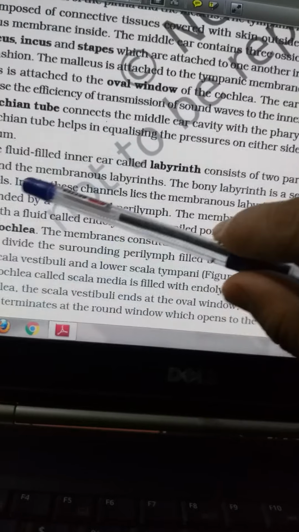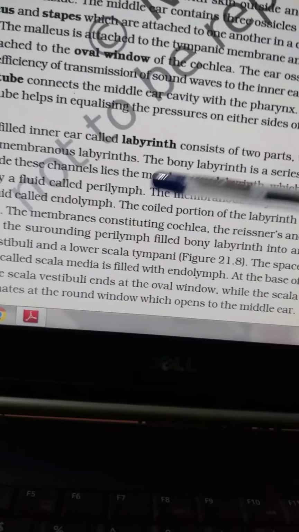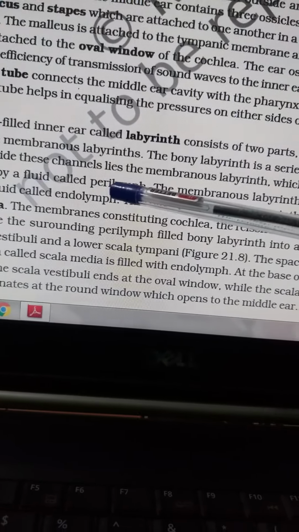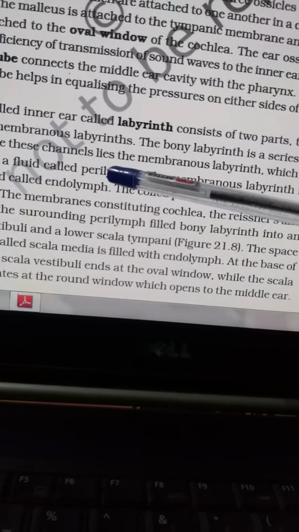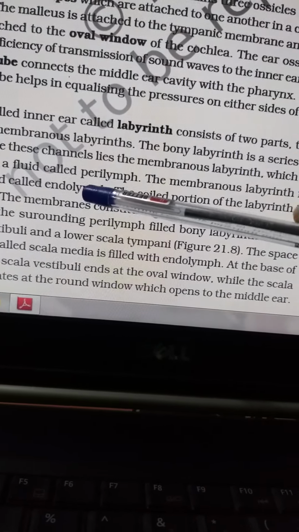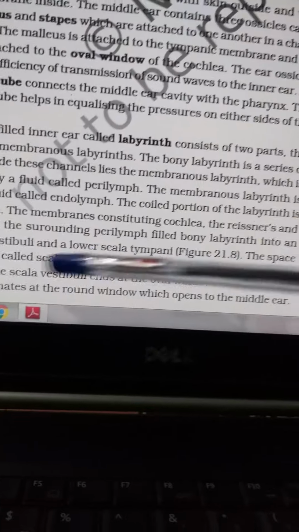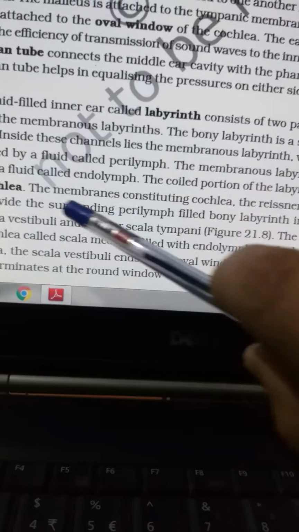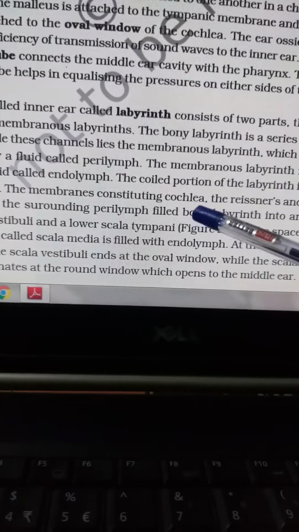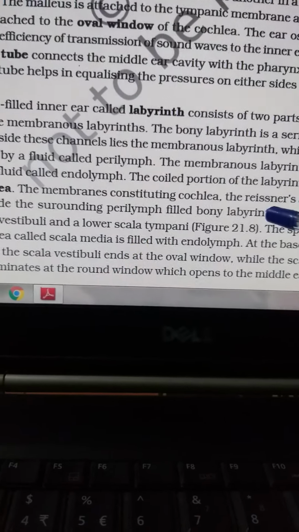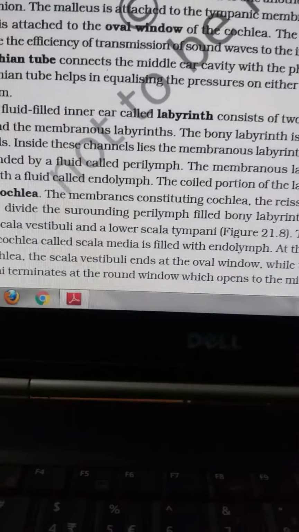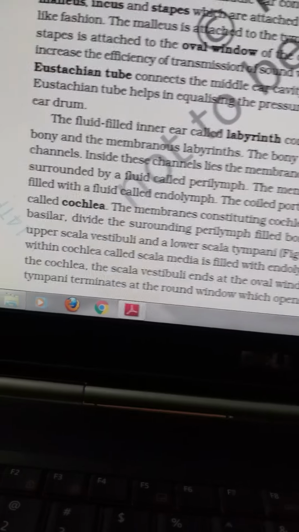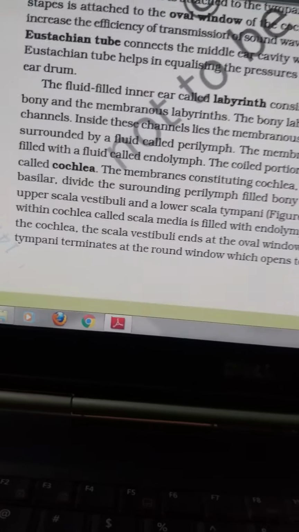So that labyrinth consists of two parts. One is the bony part and another is the membranous part, and they are filled with a fluid known as perilymph, and endolymph is also filled over there. The coiled portion is the cochlea, and its membrane consists of the vestibular and basilar membranes. Now if you see the diagram of the cochlea, you'll understand better.